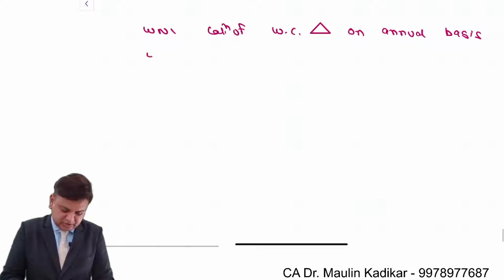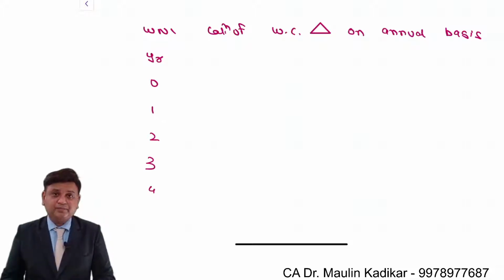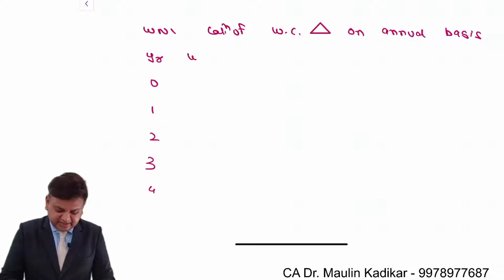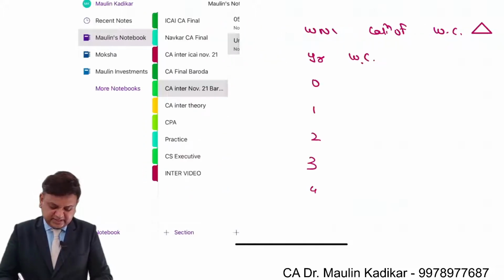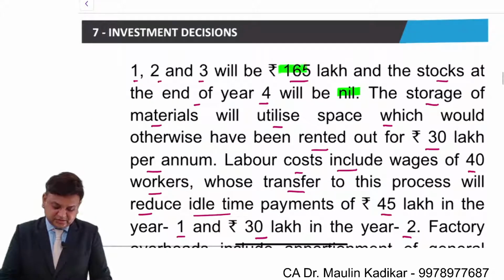So dear students, over here, year 0, year 1, year 2, year 3, year 4. We understand that the working capital investment that we have is like this. Initial stock of the material before the processing operation is 60 lakhs. Then later on it is 165 lakhs.